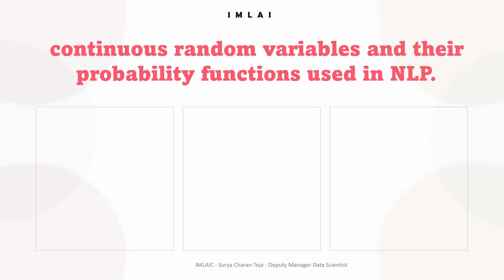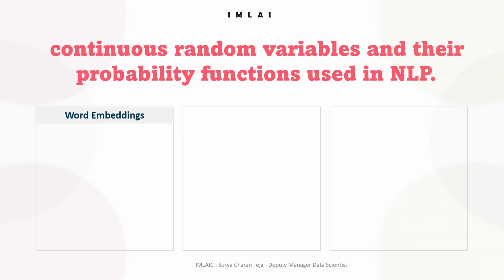Now it's time for NLP. So continuous random variables and their probability functions used in NLP, natural language processing. In natural language processing, there are many examples of continuous random variables and their corresponding probability functions. Here are a few examples of it.